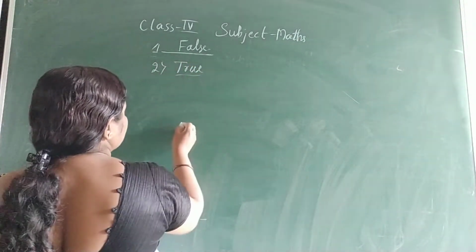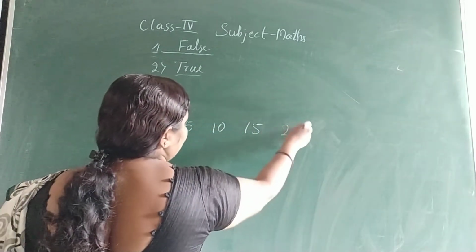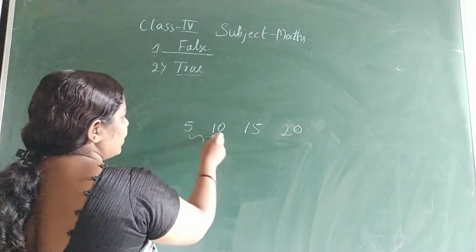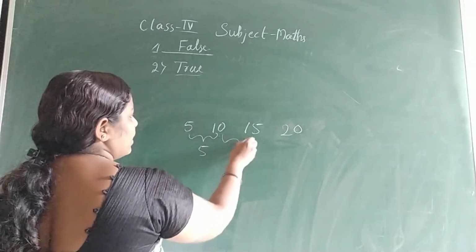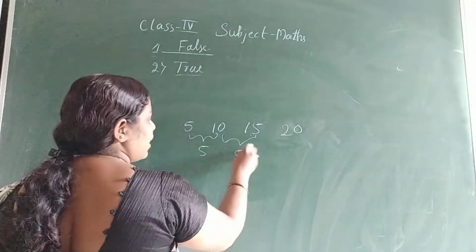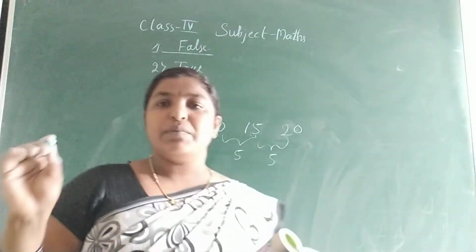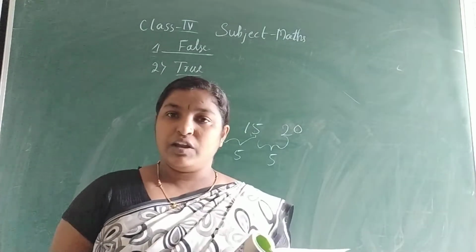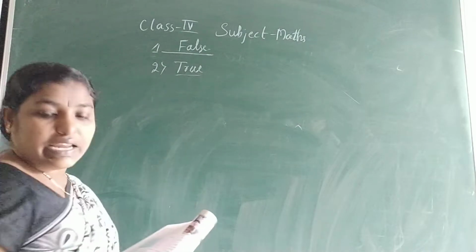I'll show you. Suppose we skip count by 5: 5, 10, 15, 20. The gap between number to number here, how many? 5 to 10: 6, 7, 8, 9, 10, so a 5-number gap. Here 10 to 15: 11, 12, 13, 14, 15, again a 5-number gap. So whatever skip count example you write, the gap between the numbers will be the same. So this is true. Then the third one.